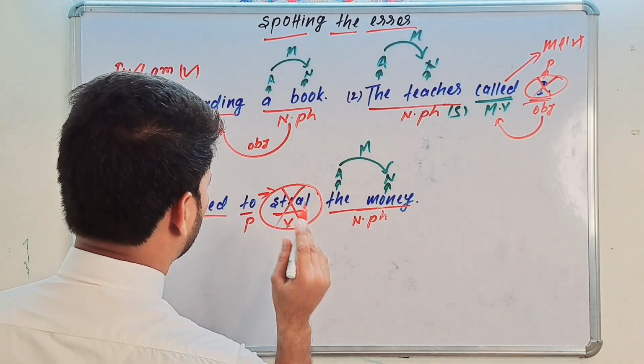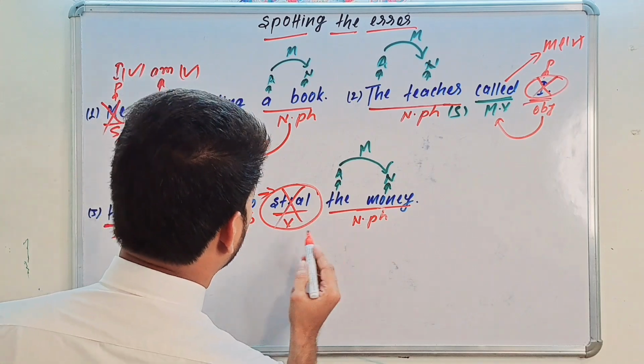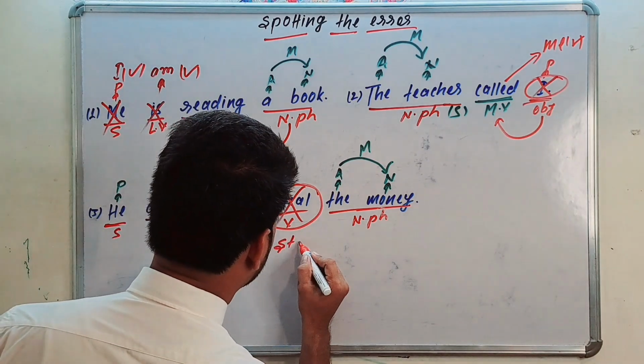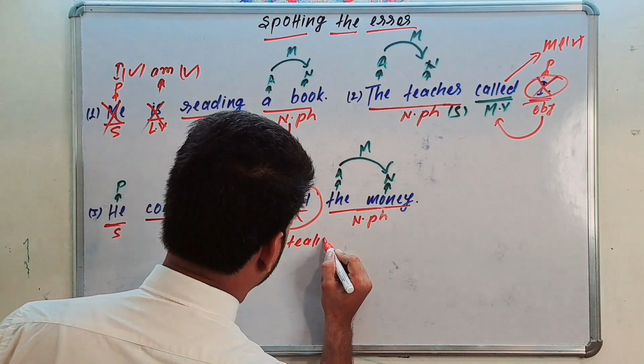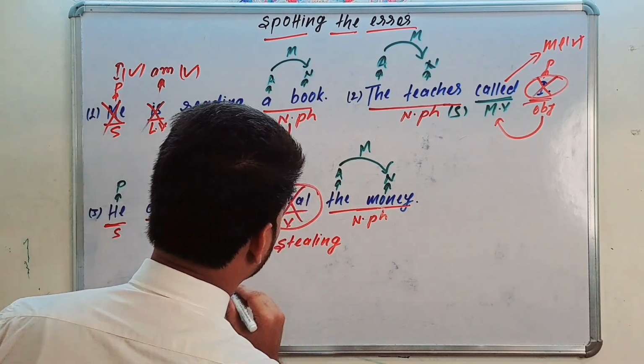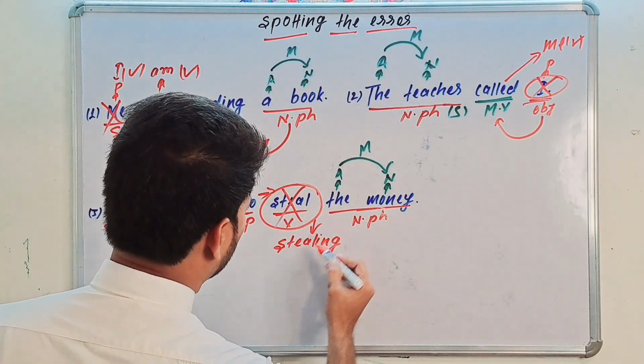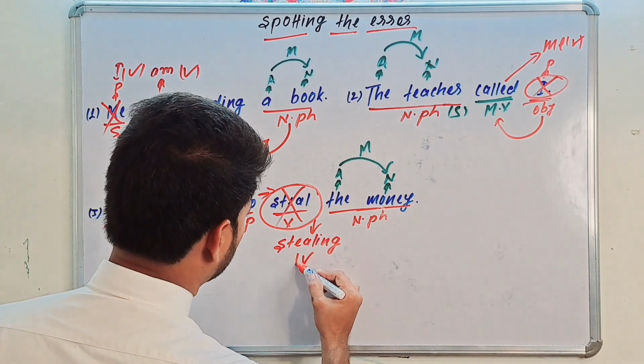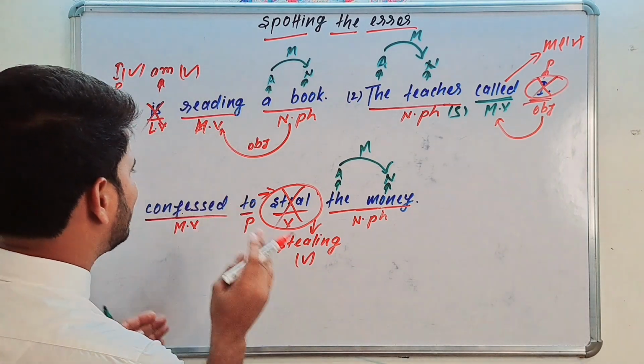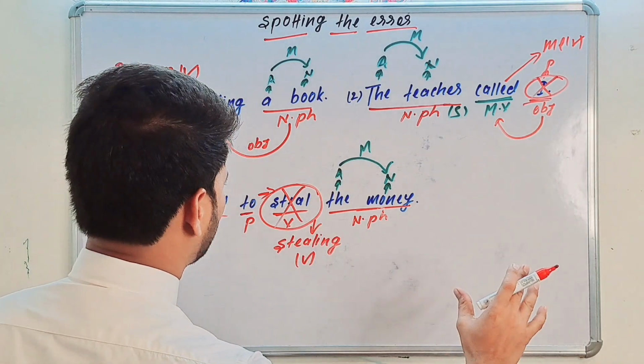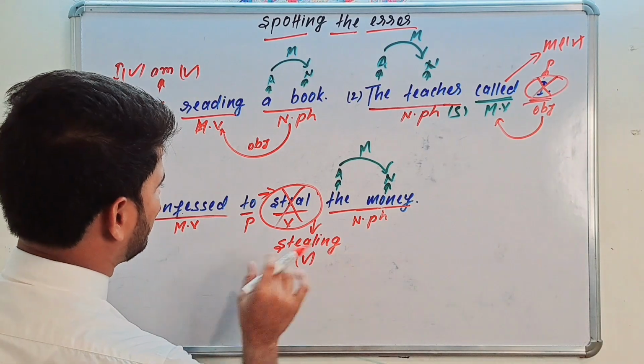This is the error part. Don't use to steal, use stealing. Okay, use stealing. Like now the sentence is right. Like he confessed to stealing the money. This is the gerund form.